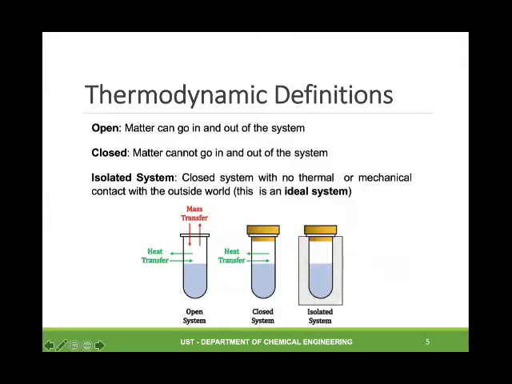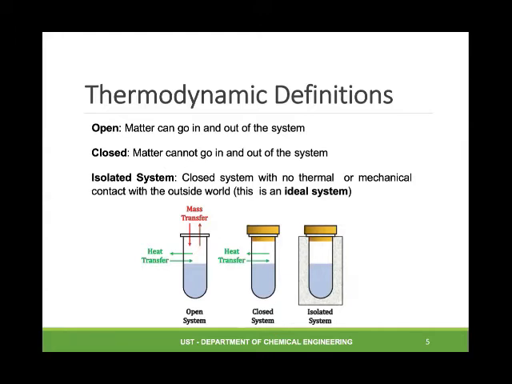Now, we have different types of system. When we say open system, matter can go in and out of the system. This provides exchange of matter and energy. However, for a closed system, there is an exchange of energy but not of mass. So matter cannot go in and out of the system.